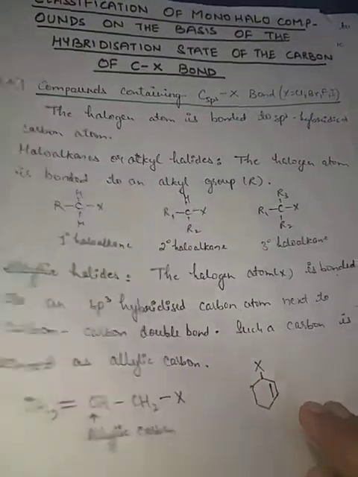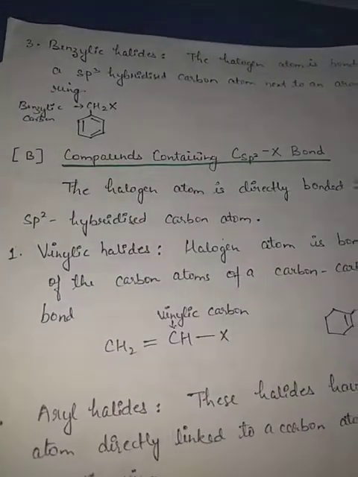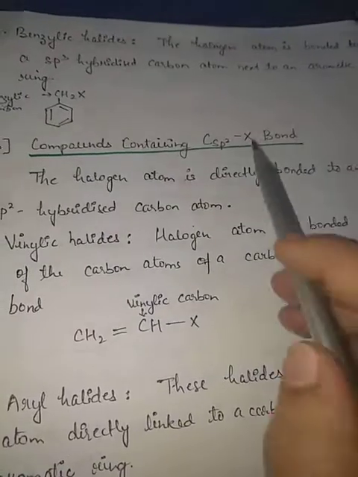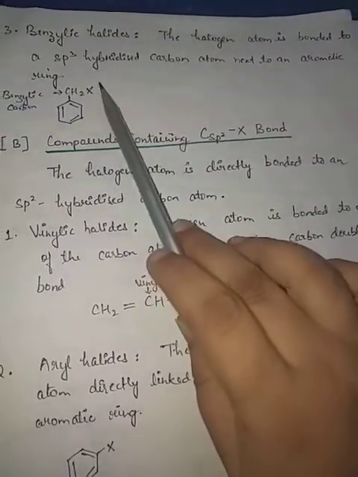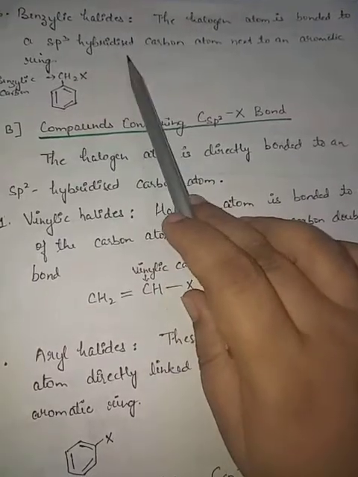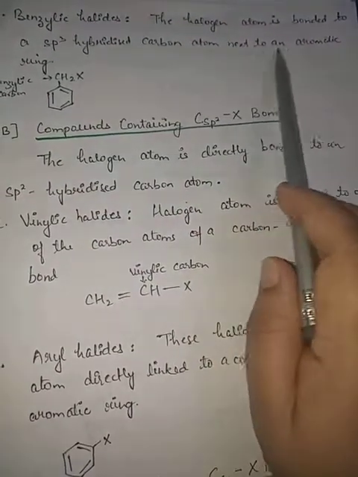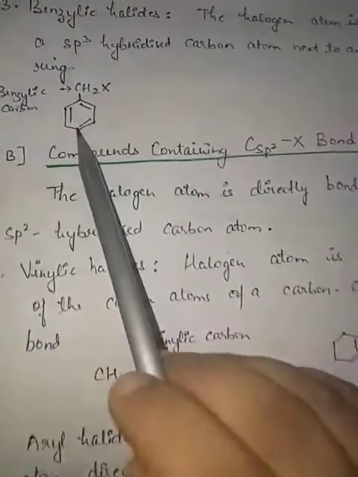Now its next category is benzylic halides. The halogen atom is bonded to an sp3 hybridized carbon atom, again sp3, next to an aromatic ring. See, this is the aromatic ring.